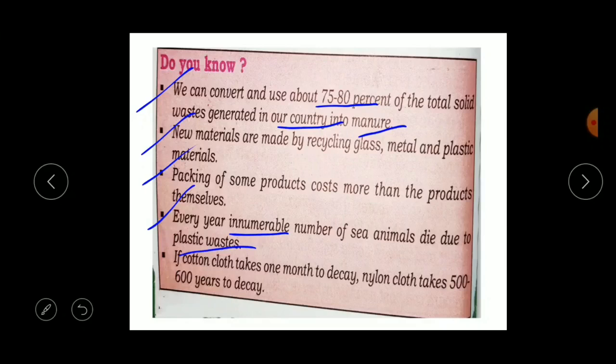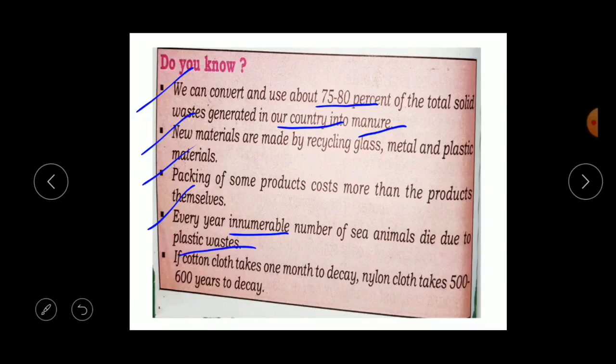Yes, because plastic takes a longer duration to decay. That's why it makes the soil poisonous, it makes the water poisonous. Whenever it is there, it will make that particular region poisonous. That's why avoid using the plastics as much as possible.